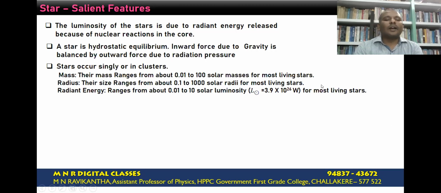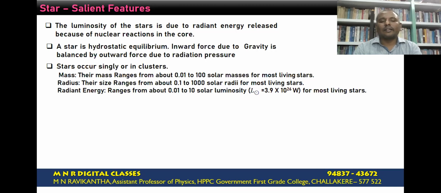Now, stars may occur either in an isolated manner or in the form of clusters or multiple star systems. The physical parameters of the stars: the first one, the mass of the star, ranges from 0.01 to 100 times the solar mass for most living stars.